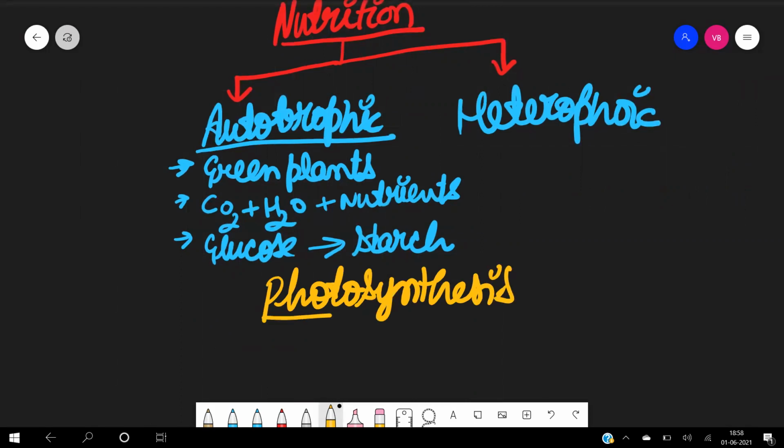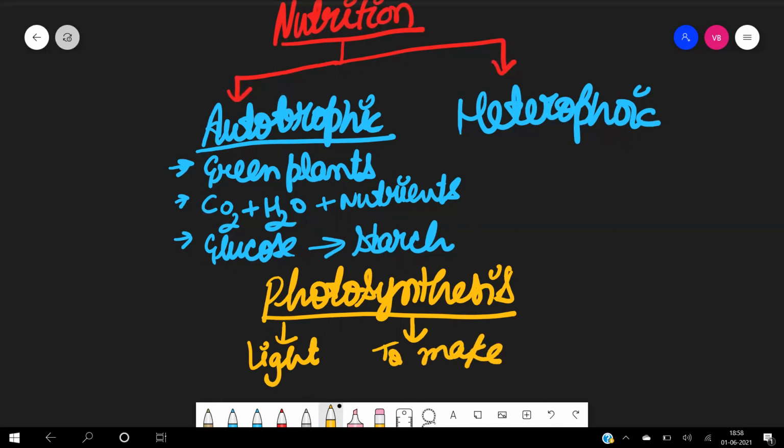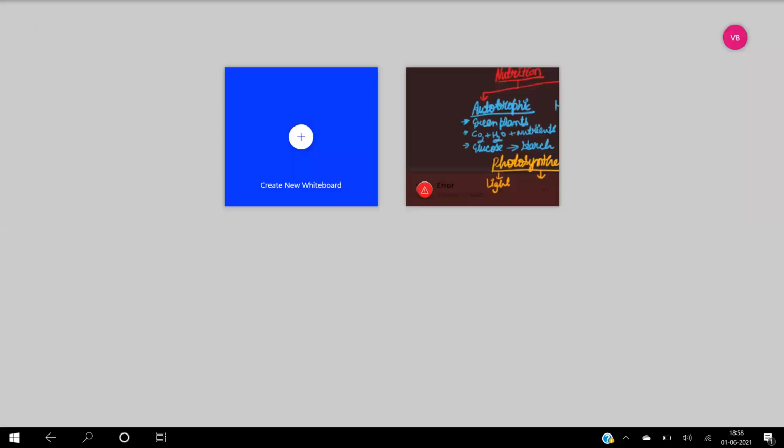What is photosynthesis? Photo means light, and synthesis means to make. So the process known as photosynthesis, with the help of this, they will perform all their tasks.